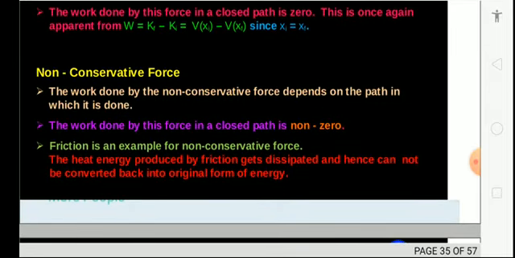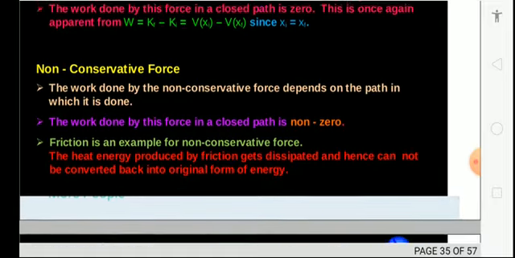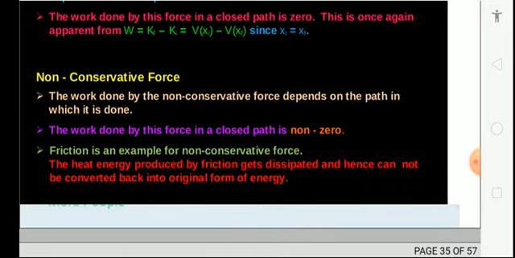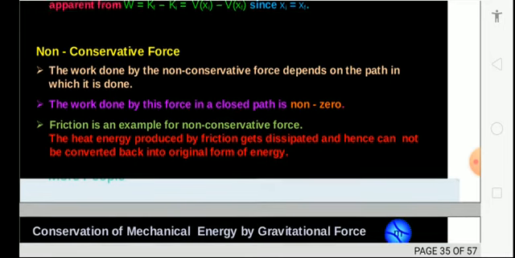Non-conservative forces. The work done by a non-conservative force depends on the path taken, whereas for conservative forces it does not depend on the path. Work done by the force over a closed loop is non-zero here. Friction is an example of a non-conservative force. The heat produced due to friction gets dissipated and hence it cannot be converted into the original form.